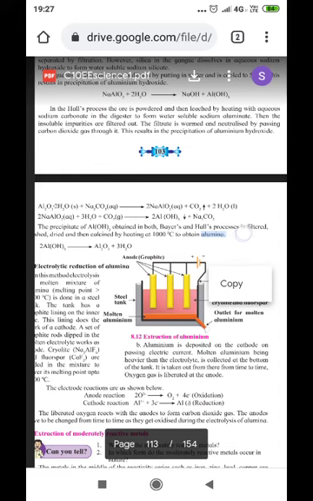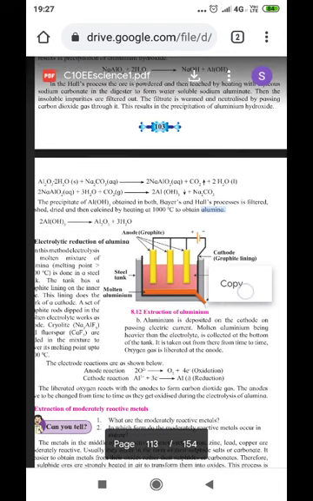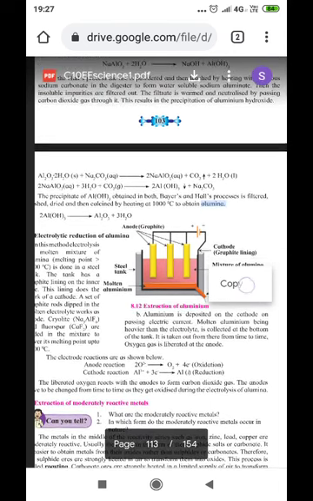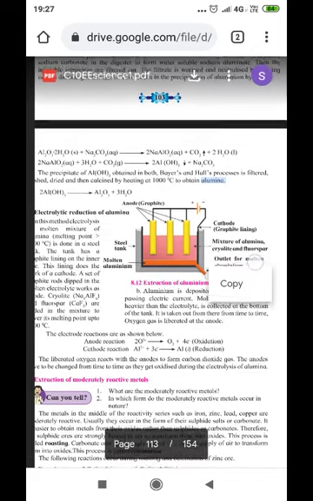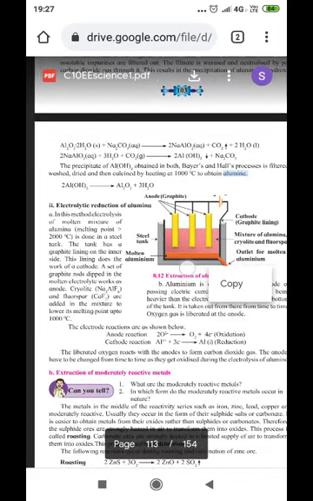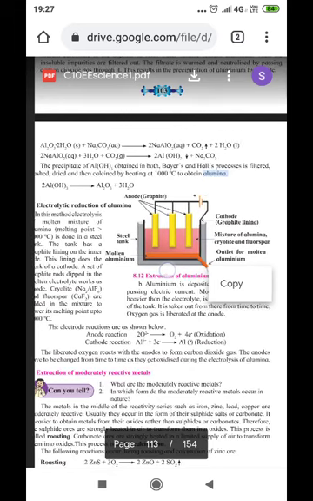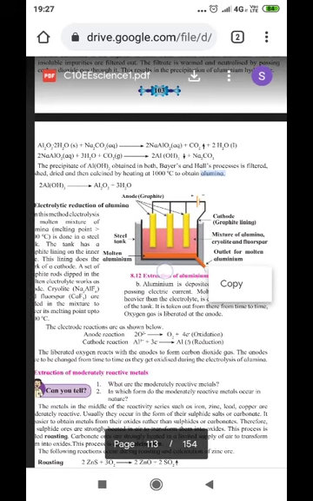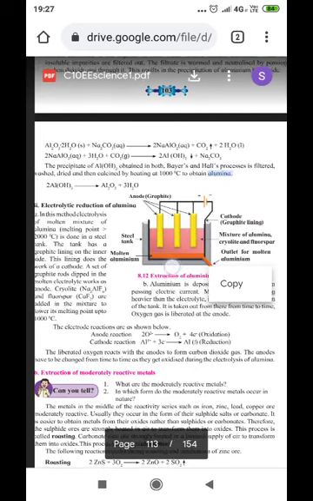Now, aluminum oxide Al2O3·2H2O plus sodium carbonate results in the formation of sodium meta-aluminate, carbon dioxide, and water. And sodium meta-aluminate reacts with water and carbon dioxide to form aluminum hydroxide and sodium carbonate. The precipitate of aluminum hydroxide obtained in both Bayer's process and Hawes process is filtered, washed, dried, and then calcined by heating up to 1000 degrees Celsius to obtain alumina.